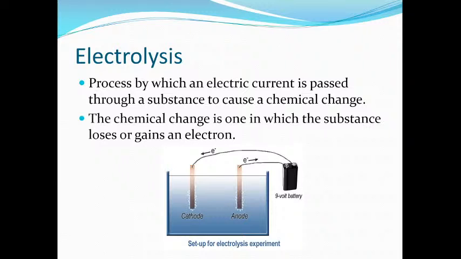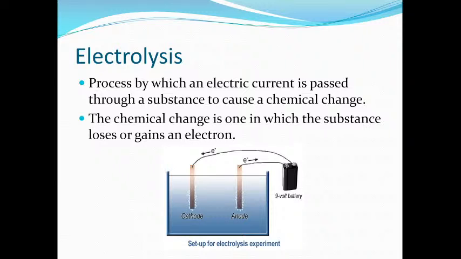And if you replace this with a non-electrolyte substance, non-electrolyte means non-polar covalent compound, like ethanol or glucose. If you use ethanol in place of an electrolyte, the bulb will never glow, because no conduction of electricity will take place. They will not ionize, and in the absence of ions there will be no conduction of electricity.